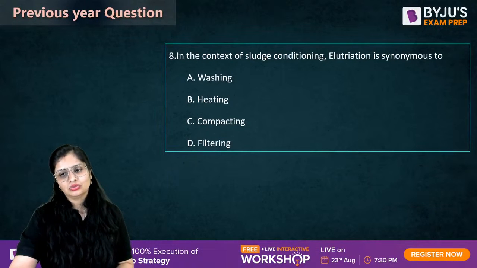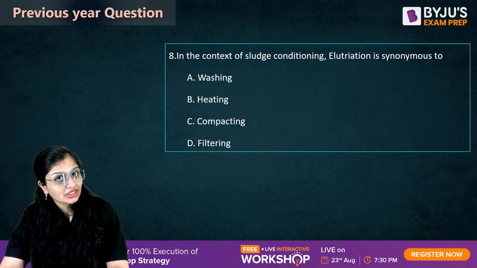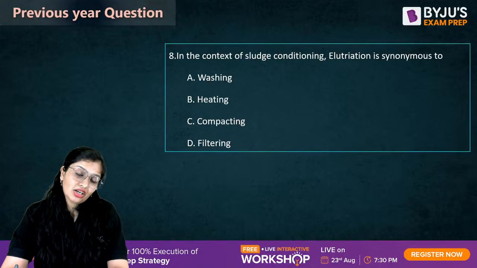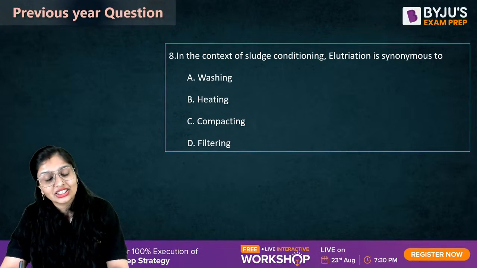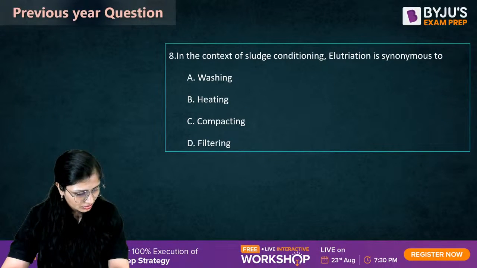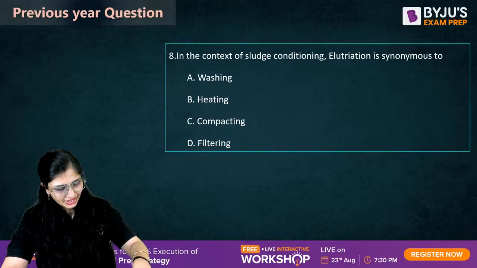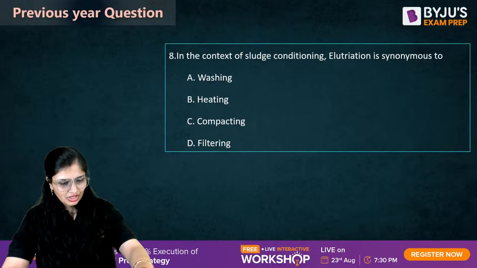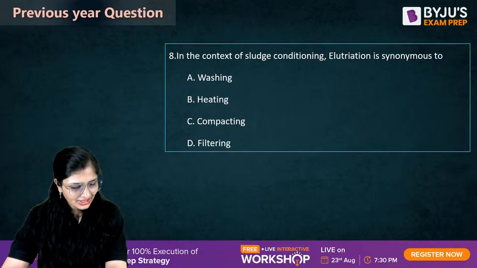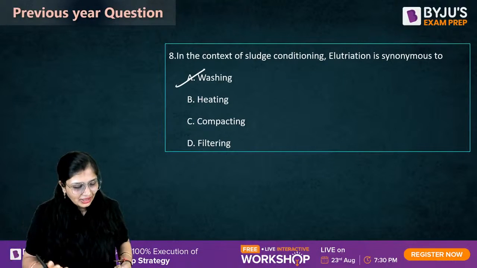Okay, this one. In the context of sludge conditioning, so it's not talking about sludge thickening, now it is talking about sludge conditioning. Elutriation is synonymous to. Very good, Sangram. If you said A, very good. Now what do you mean by elutriation?